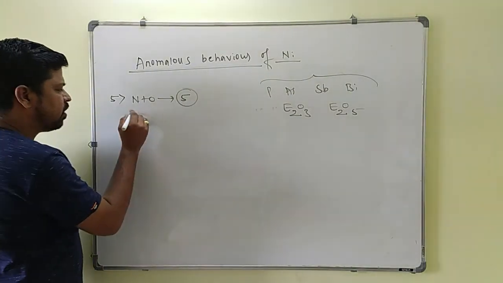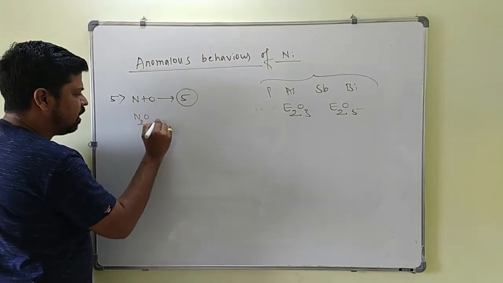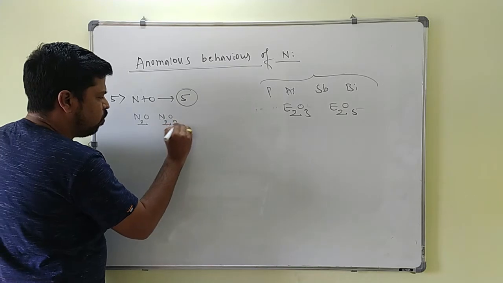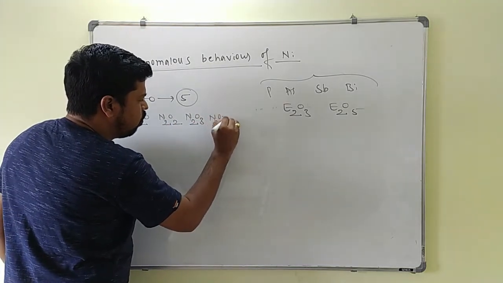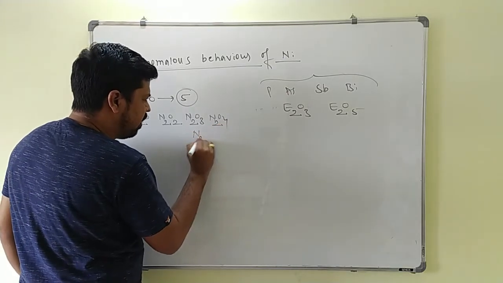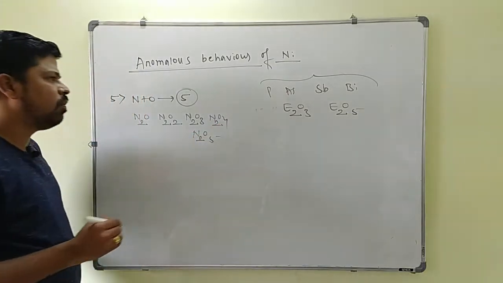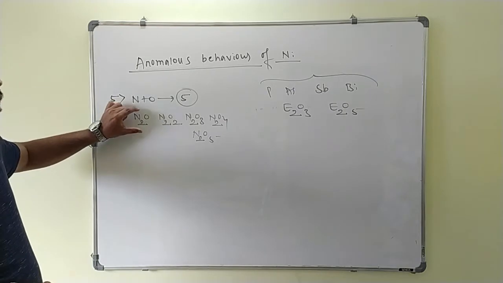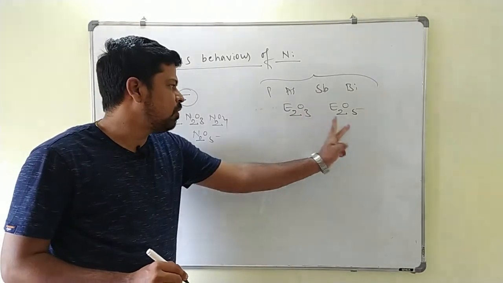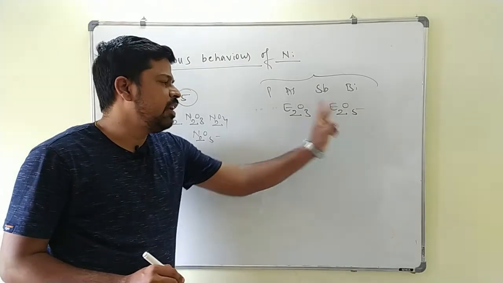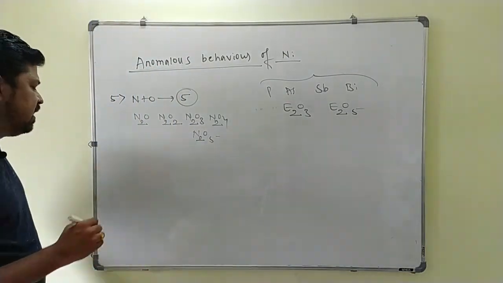It forms 5 oxides, namely N2O, NO, N2O3, N2O4, then N2O5. Among the group 15 elements only nitrogen forms 5 oxides with oxygen, but the remaining elements will form only 2 types of oxide, that is E2O3 and E2O5 types of oxides here.